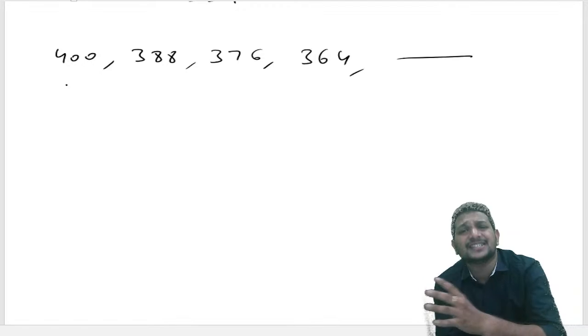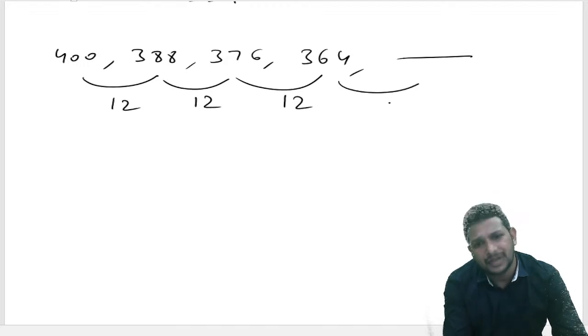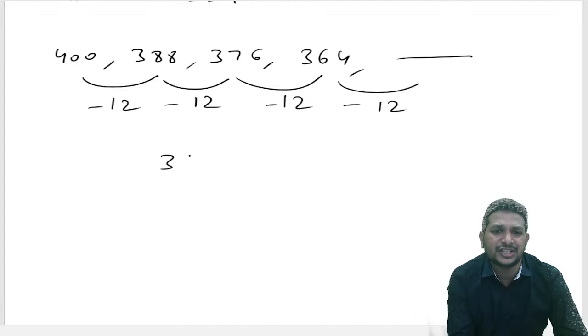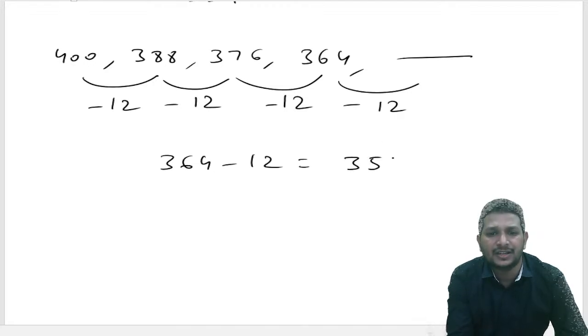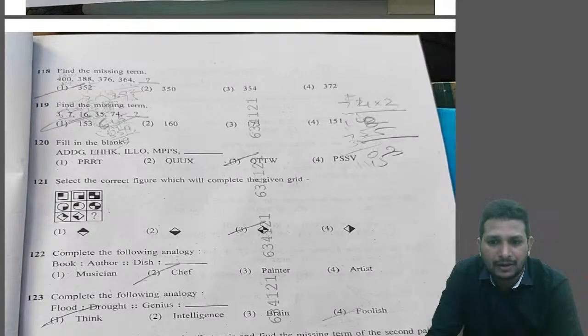Take the difference, the subtraction of the numbers: 12, 12, 12. Again it should be 12 because they're decreasing, right? So 364 minus 12. What do I get? 352. 352 is the answer. That's nothing but option 1. We got the answer as option 1.